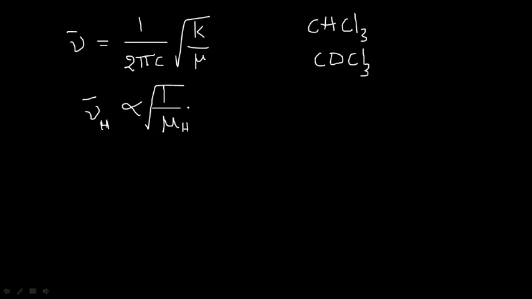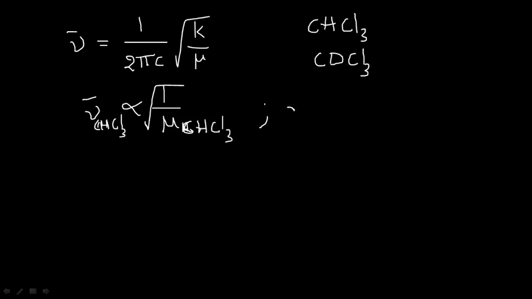root of mu. Here H indicates the CH stretching, and here I am writing CHCl3. So nu bar CHCl3 is inversely proportional to root of 1 by mu CHCl3.